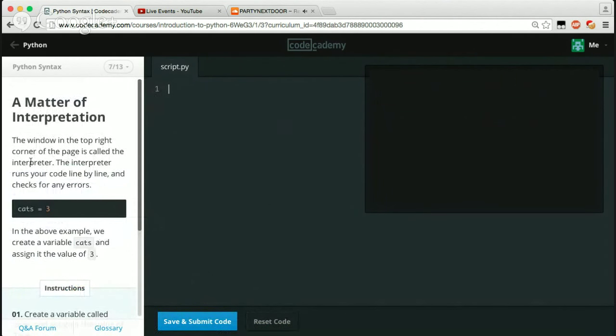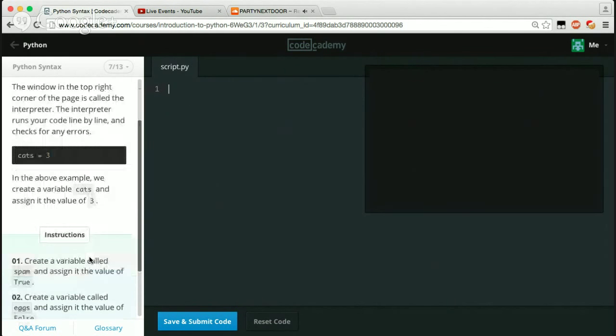The window in the top right corner of the page is called the interpreter. The interpreter runs your code line by line and checks for any errors. Cats equals 3. In the above example, we create a variable cats and assign it the value of 3.